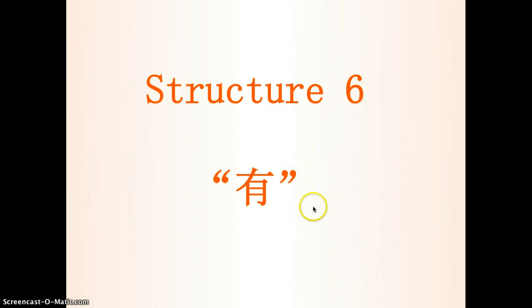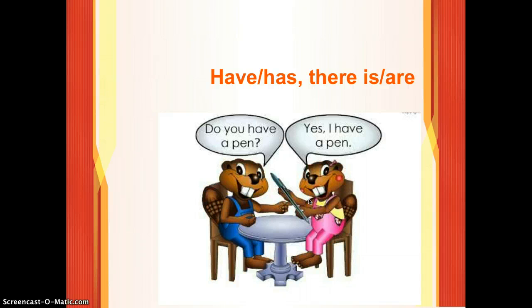Okay. And so the next structure is the 有 structure. So this 有 is a little bit different from English because in Chinese there is no "there is" or "there are" structure. So when you think about making a sentence using this structure, always convert it into a "have" or "has" structure.